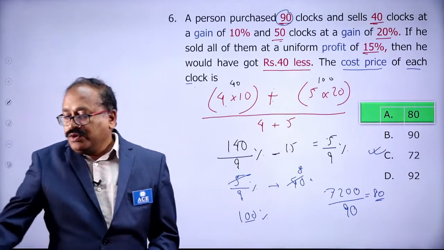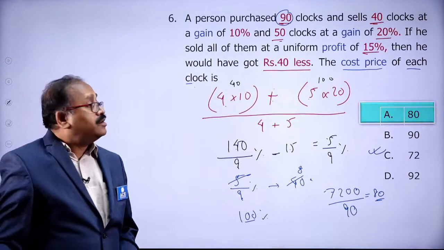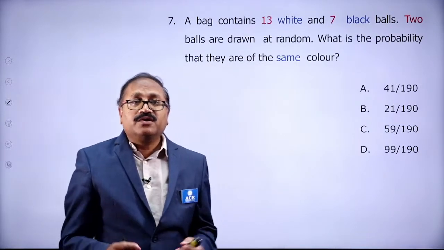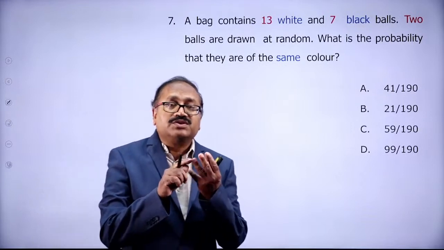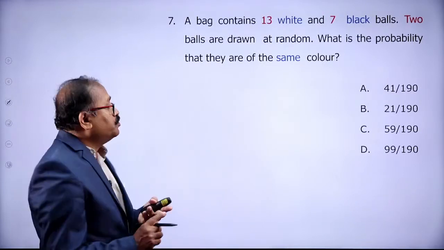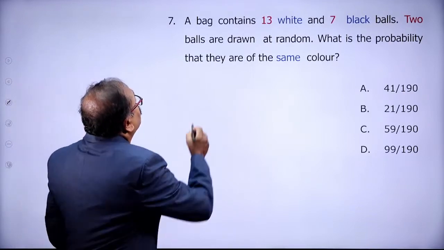Okay. Moving to the next question now, and that is about probability. Let's work out this probability. You will get questions on banking, SSC, Railway Recruitment Board, and all those cases. What is the question? Look at this one.